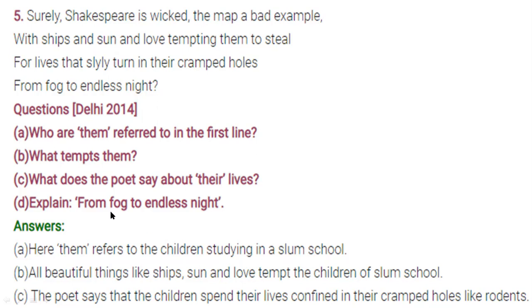Next is from fog to endless night. What do you mean by this? Fog to endless night means their future is fog to endless night.